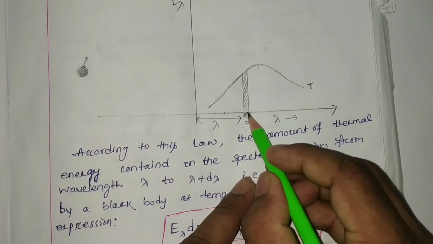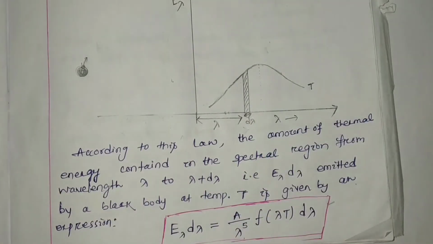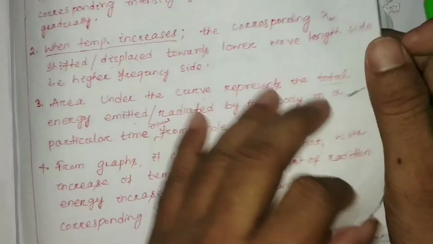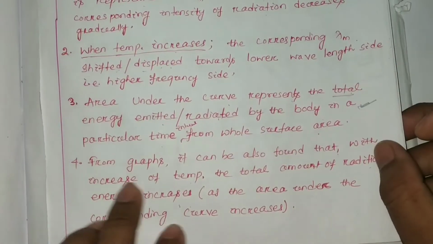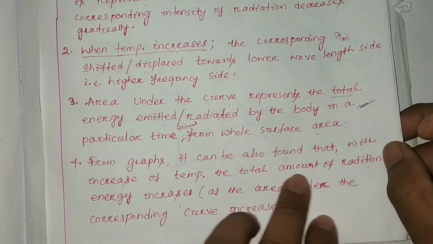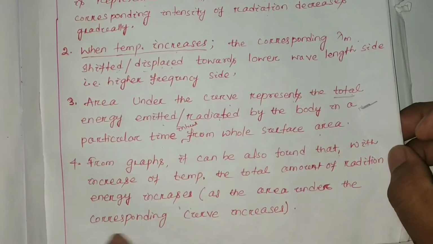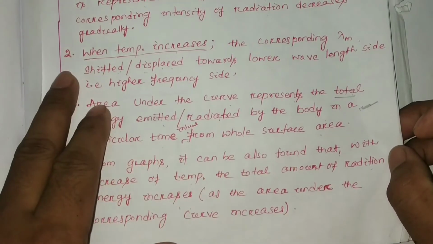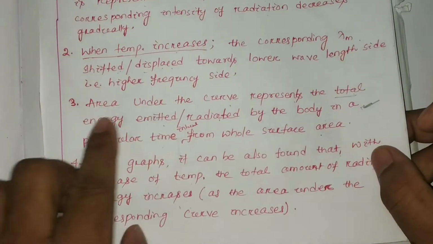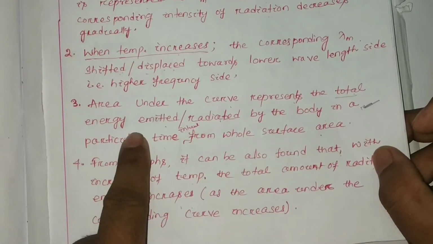In our last class, when we discussed Wien's displacement law, we discussed that the total amount of radiation energy increases as the area under the curve increases. And I discussed that the area under the curve represents the total energy emitted.